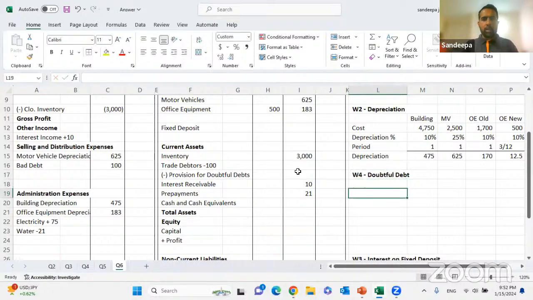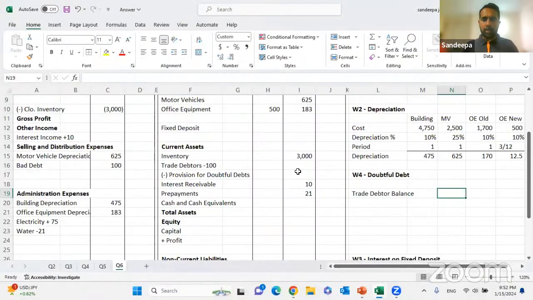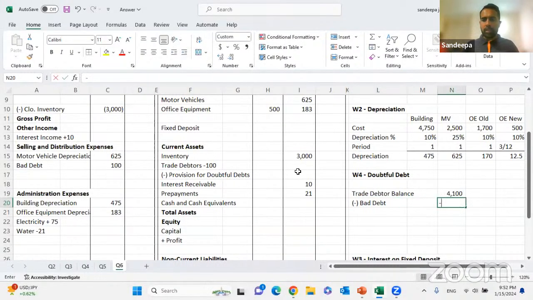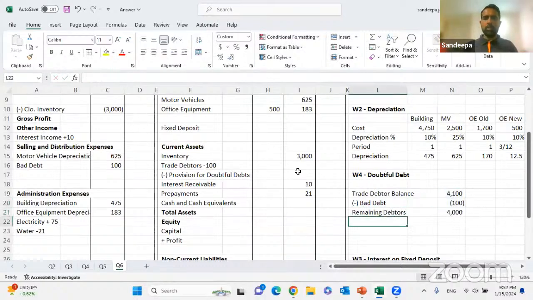If you look at the trade debtor balance, as per the trial balance we have a debtor balance of 4,100. And from that, we actually had a bad debt, no? So the remaining debtor balance is 4,000.